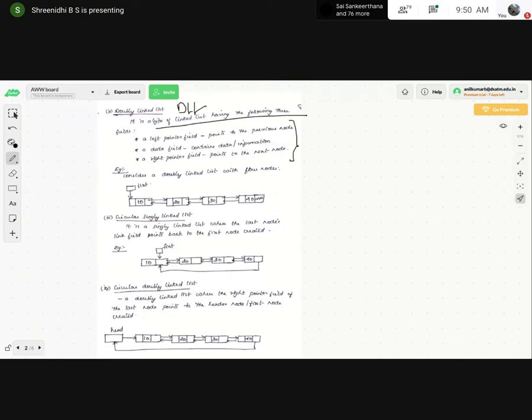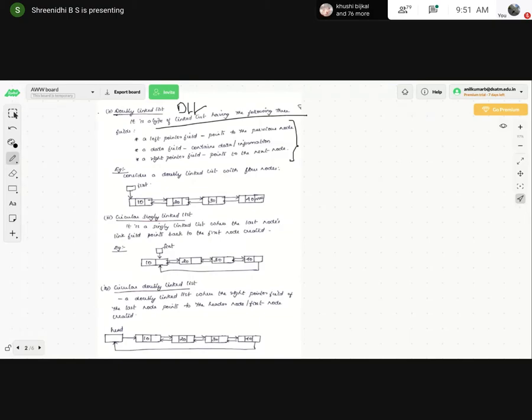It is a type of linked list having the following three fields. What are the three fields? The node in the previous case had only two fields, a data field and a node link field. Here, three fields are there: left pointer, data, right pointer.